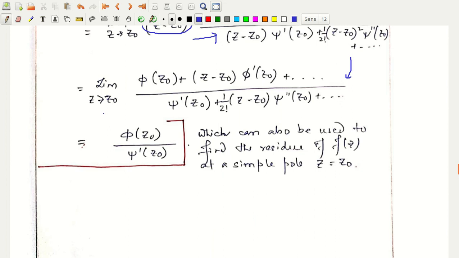Now I put the limit z tending to z0, and all the terms vanish in the numerator and the denominator except the first terms. So we are left with phi at z0 divided by psi prime at z0, which can be used to find the residue of f of z at a simple pole z equal to z0.